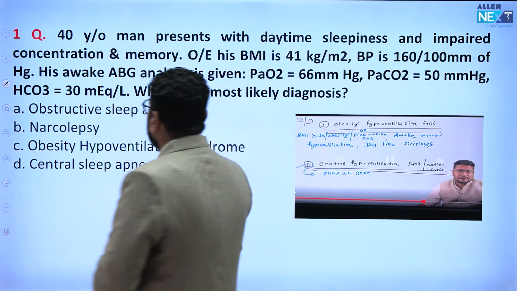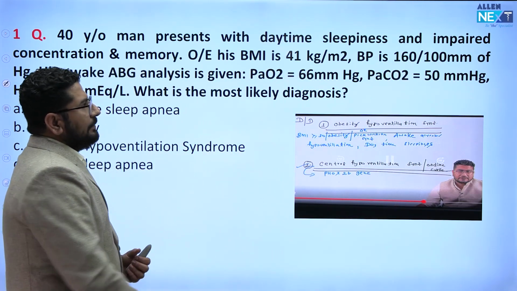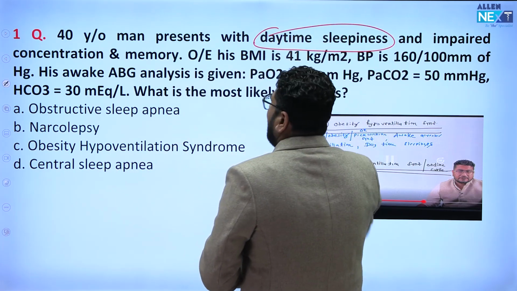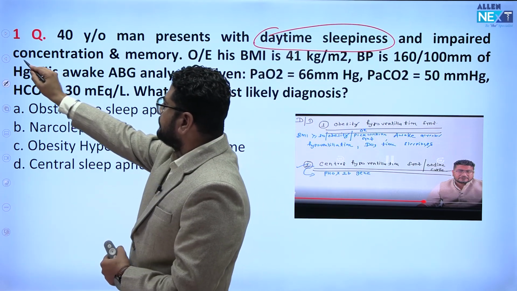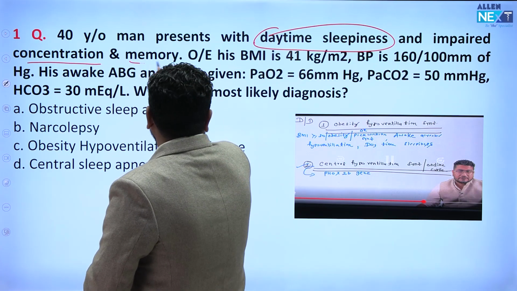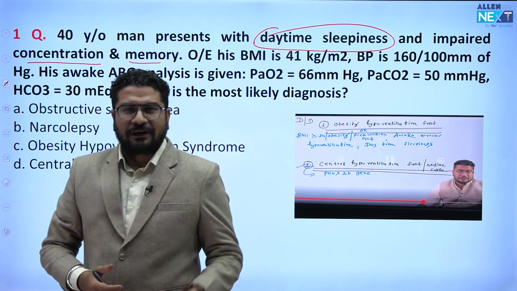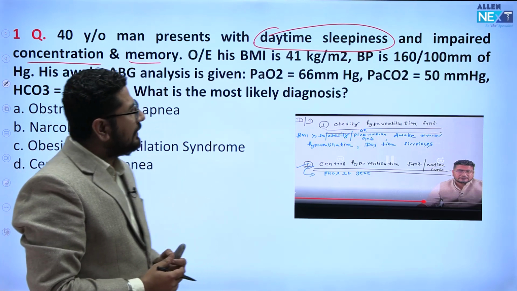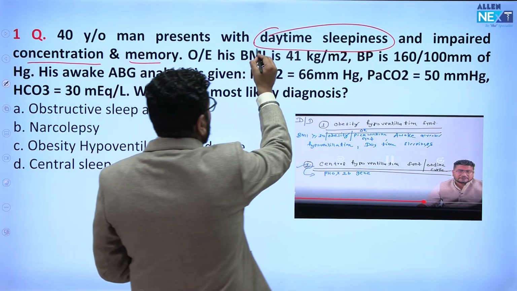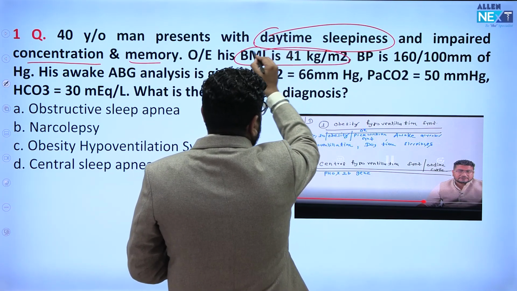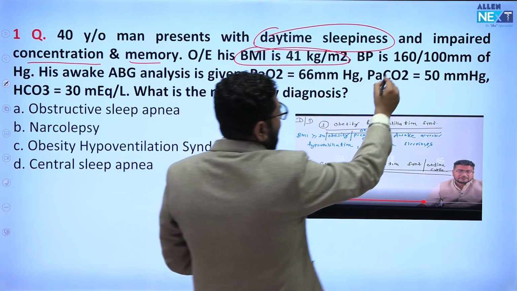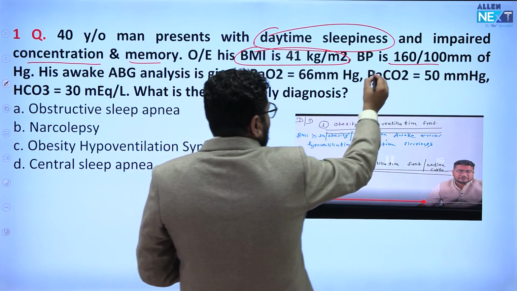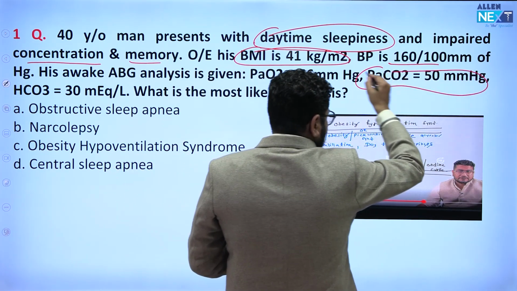The first question is: a 40-year-old man presents with daytime sleepiness. The first hint in the MCQ is daytime sleepiness and impaired concentration. In an INI-CET paper, you can see all options are pretty close. Then you can notice BMI is 41. This is the biggest hint. BMI is 41 and BP is 160/100. In the ABG analysis, the second hint in the MCQ is PCO2 is 50.